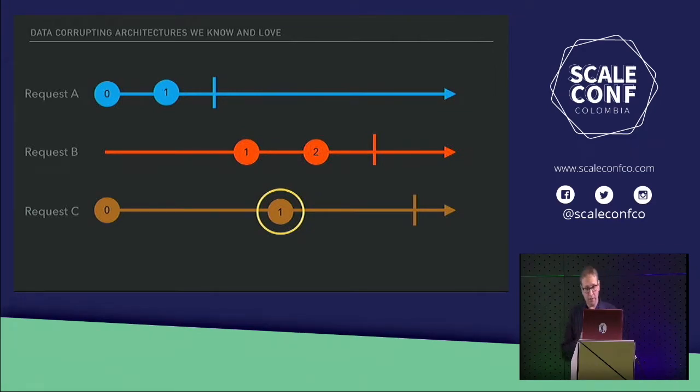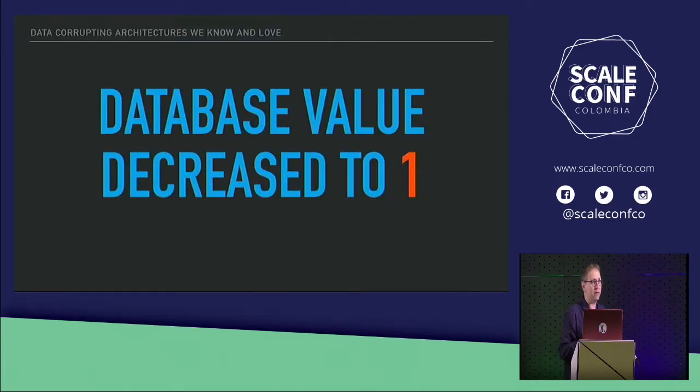All right, so we get 1, and when it writes to the database, it's going to write its value 1 back in there. And the database value just decreased back to 1, which, for a counter which is supposed to count every person who comes into the website, is not really exactly what we're looking for, right? That should be 3. Would everybody agree that 3 should be the end result of doing all this?